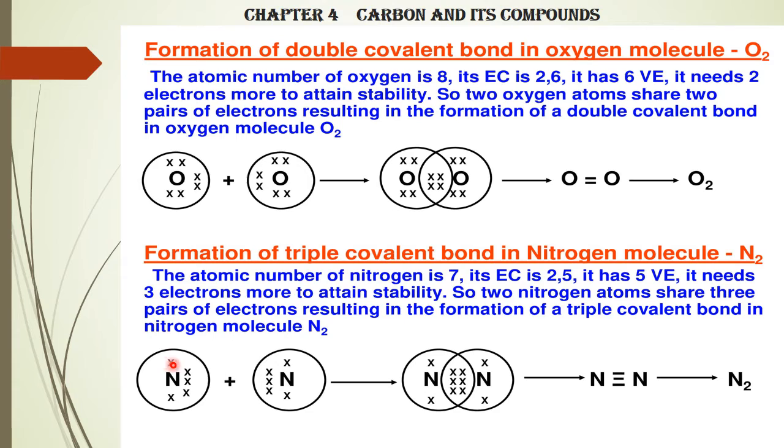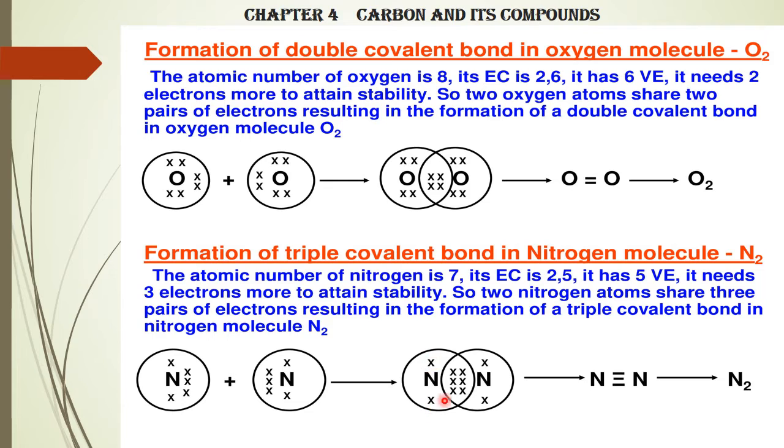Let's see. 1, 2, 3, 4, 5. Here also 1, 2, 3, 4, 5. So these 3 and these 3, they are going to share. So the 3 electrons here and 3 electrons there are shared. That is a triple covalent bond. 3 electrons are being shared.